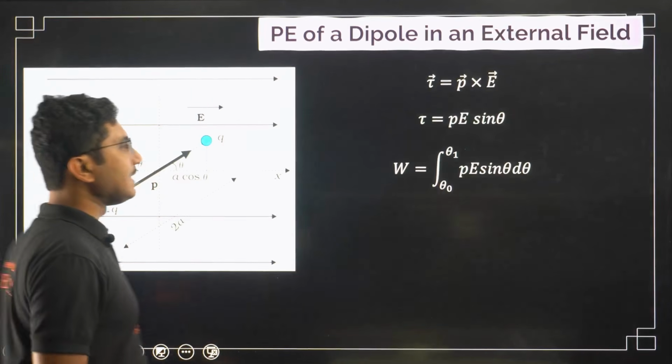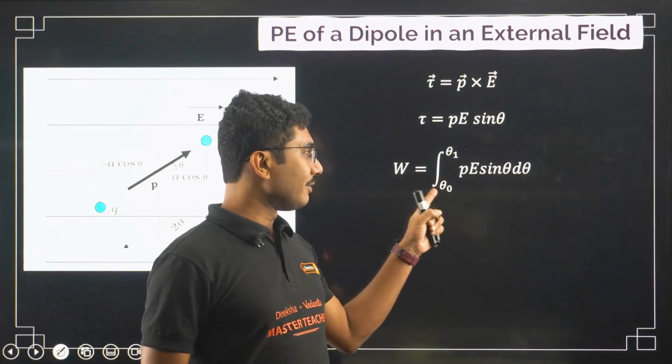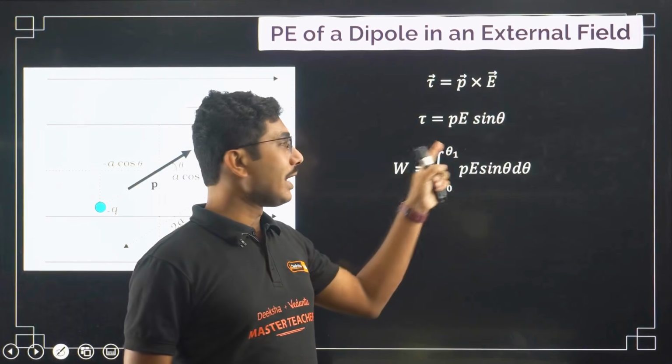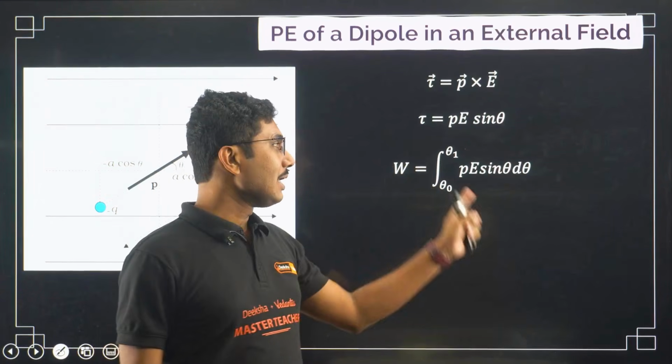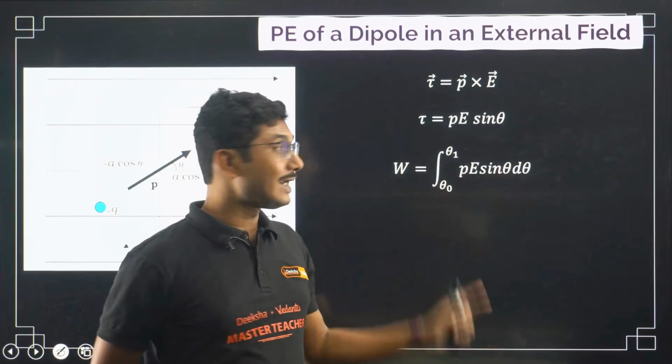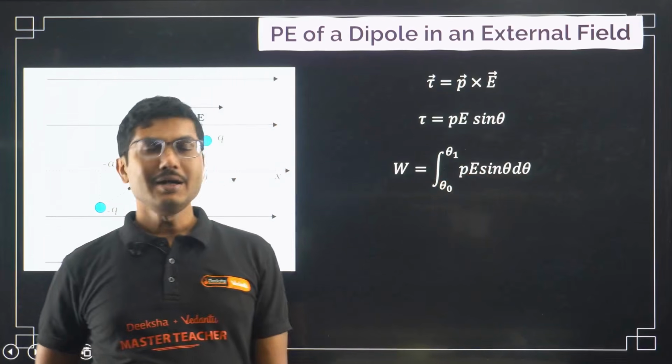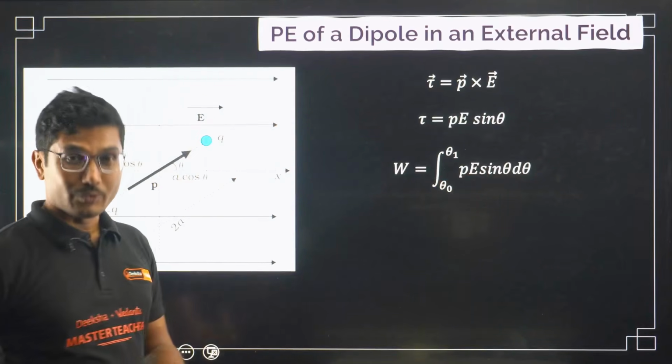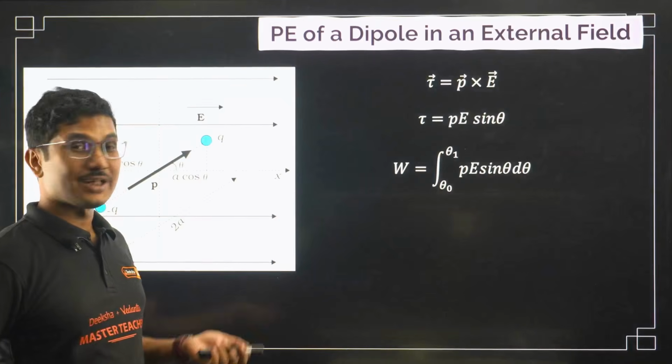Now if you are changing the angle from a fixed angle theta naught to a final angle theta 1, then if you integrate this equation, you get the total work done, and total work done is basically the potential energy.